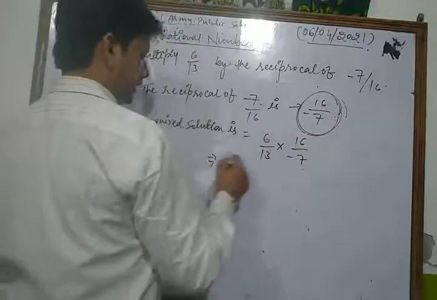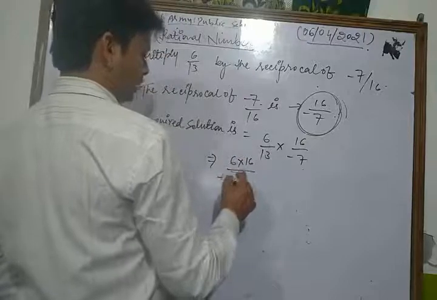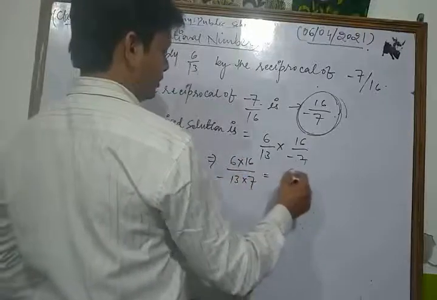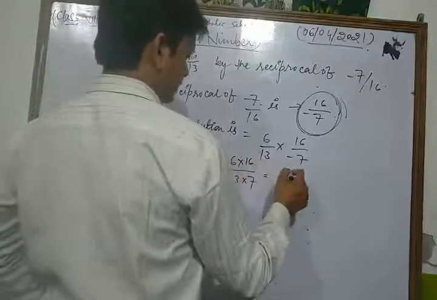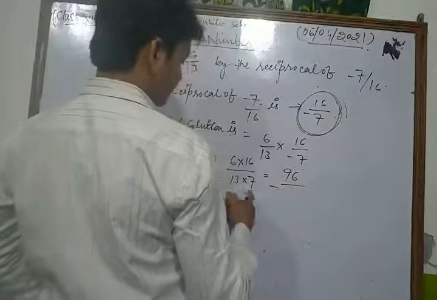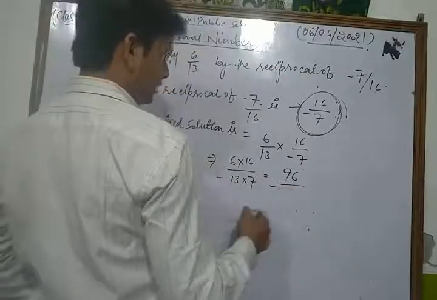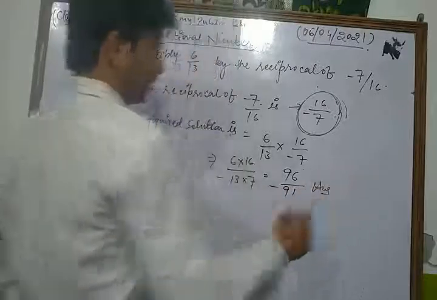So let's see what I get. 6 into 16 upon minus 13 into 7. 6 sixteens are 96, upon minus 13 sevens are 91. So this is the required solution of the given question.